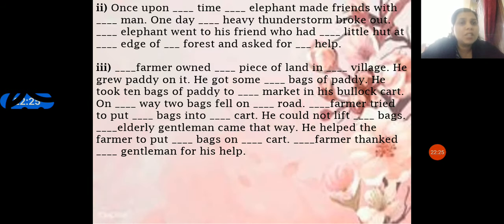So these are the 2 examples given for you. Can we do them quickly for your understanding? Yes, 2 examples are given to you, and they are there in your textbook, page number 5. Please open your textbook and try to write the right articles as I've taught you. If you find any trouble with the articles, please text me. I am there to help you out.